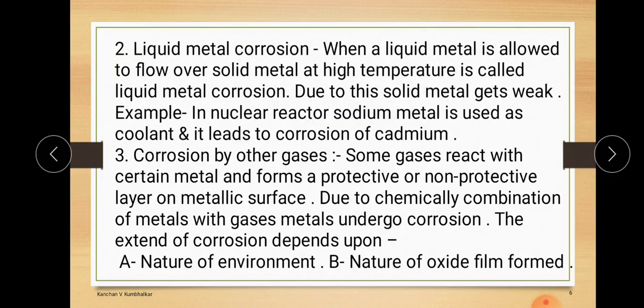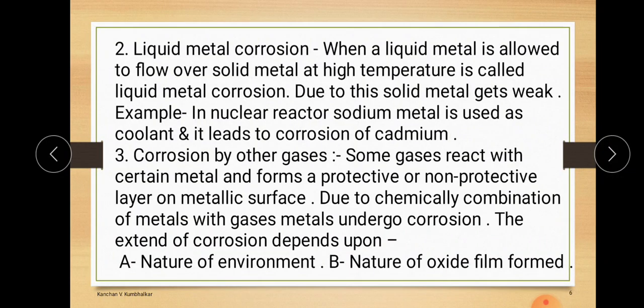So these are the three different types of dry or chemical corrosion. Remember, dry or chemical corrosion has two words, chemical corrosion, because the corrosion occurs because of chemical attack.